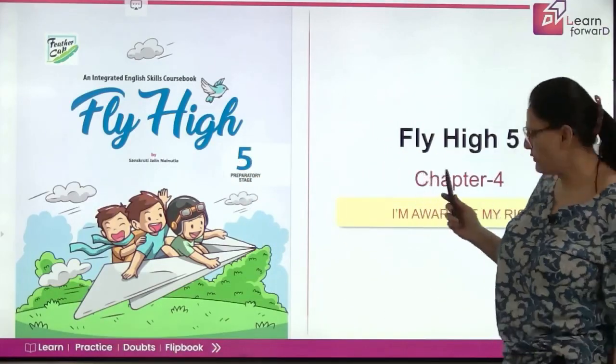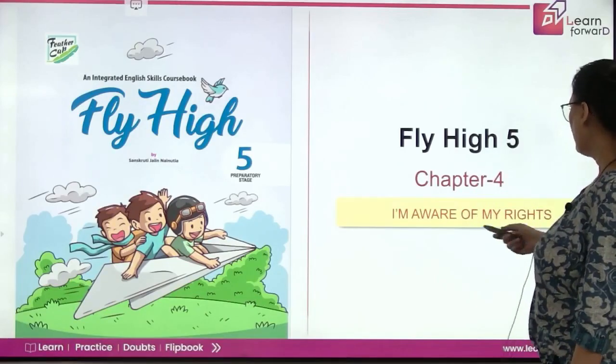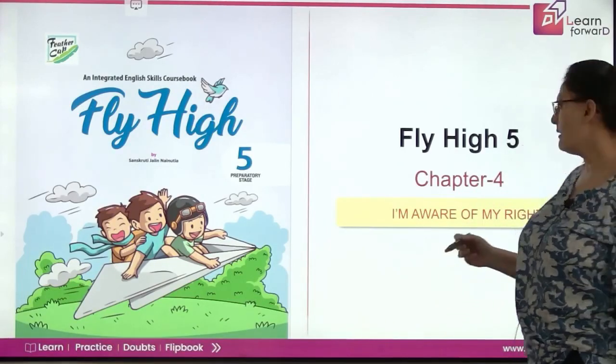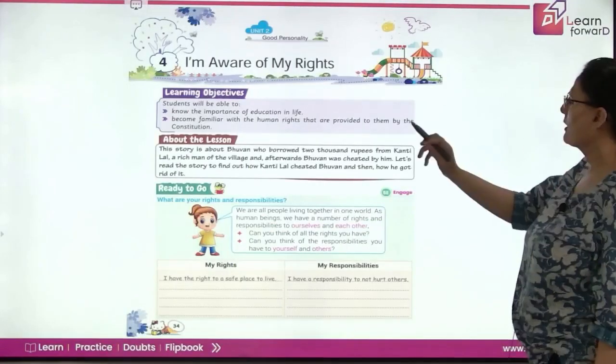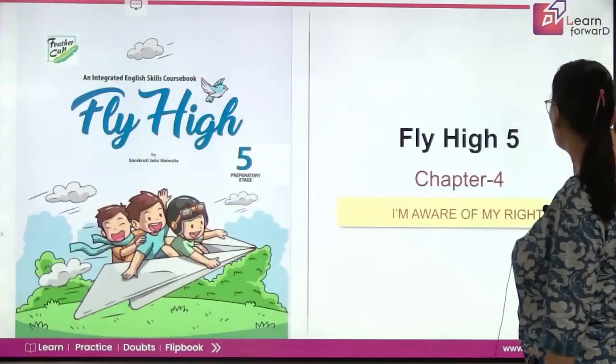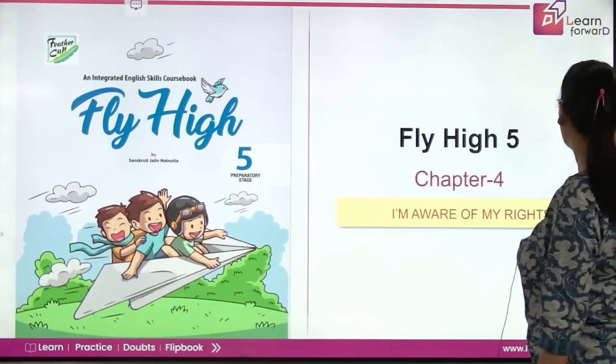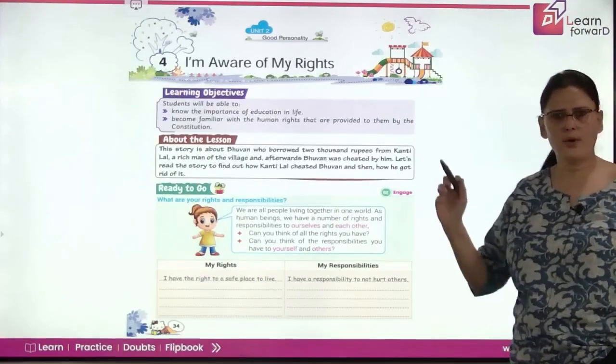So now we are on chapter 5 that says I'm aware of my rights. This is chapter 4, not chapter 5. Okay, chapter 4. I got confused. Chapter 4, I'm aware of my rights.